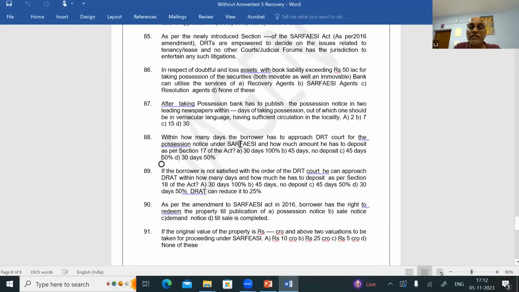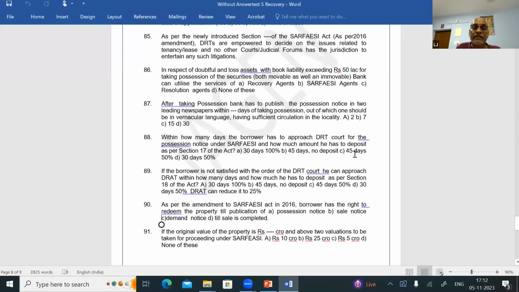Question number 88. Within how many days the borrower has to approach the DRT for the possession notice issued under SARFAESI, and how much amount he has to deposit as per Section 17. You should know this section, the days and the amount. Within 45 days, depositing 50% of the amount. Question number 88, answer is C.